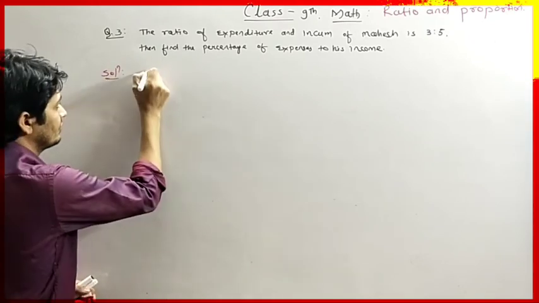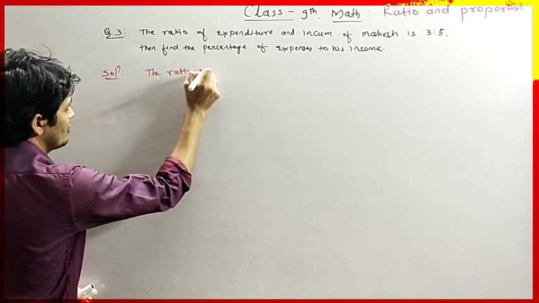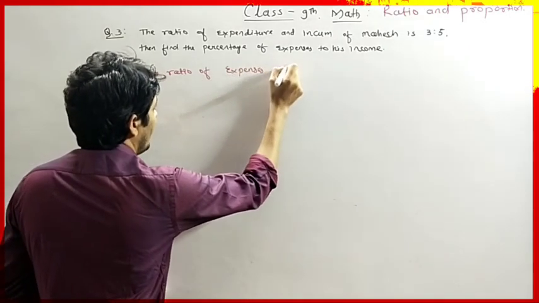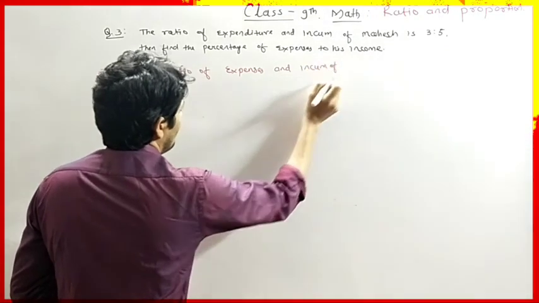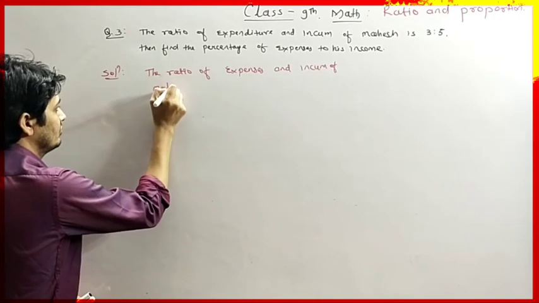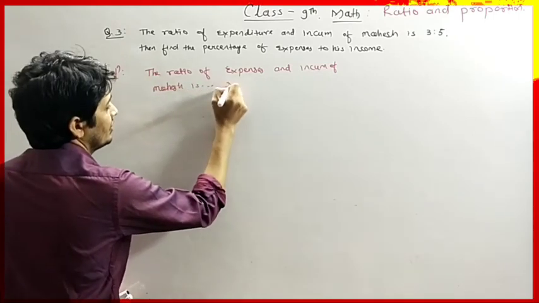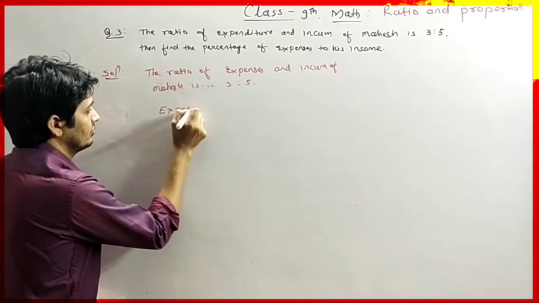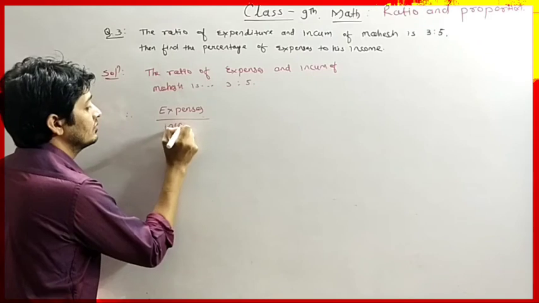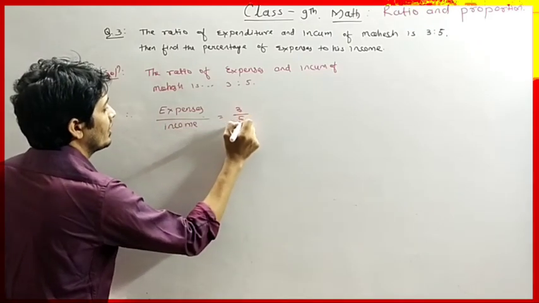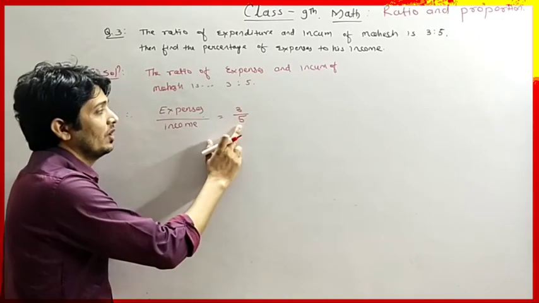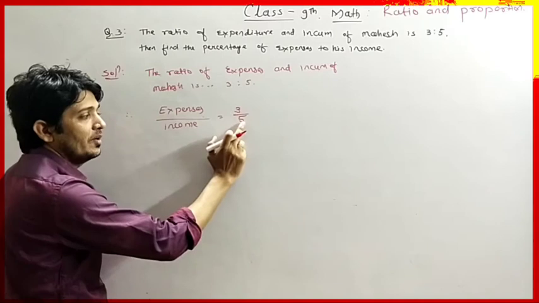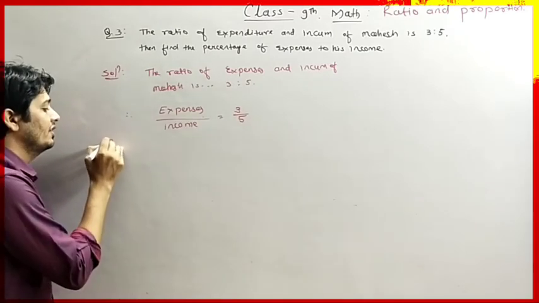Solution. The ratio of expenditure or expenses and income of Mahesh is 3:5. Therefore, expenses divided by income equals 3/5. Okay, see, to find expenses in percent, we have to convert the income also in percent, that is out of 100. So to convert 5 to 100, what will we do? We will first do 100 divided by 5.